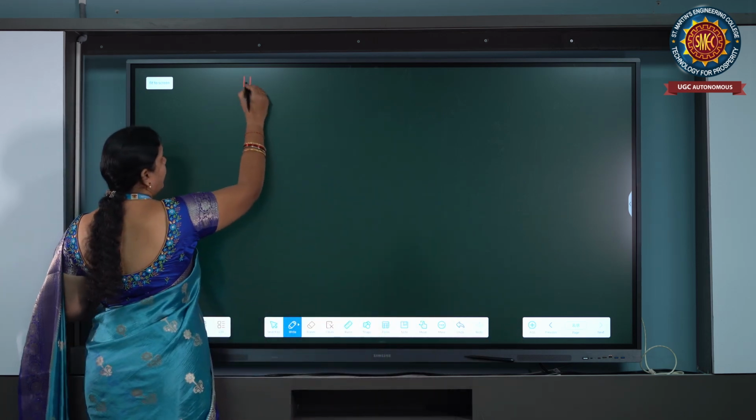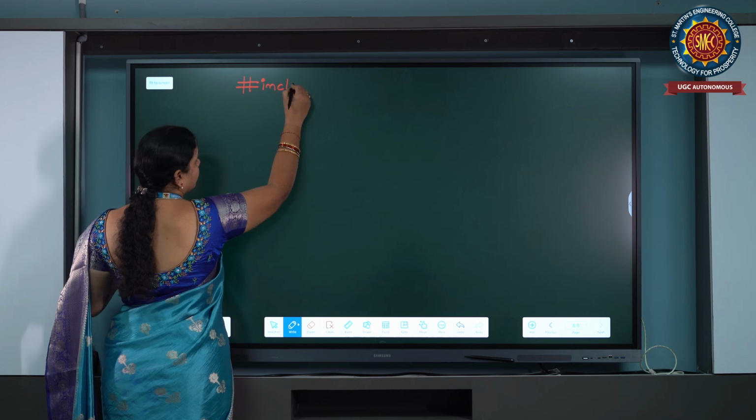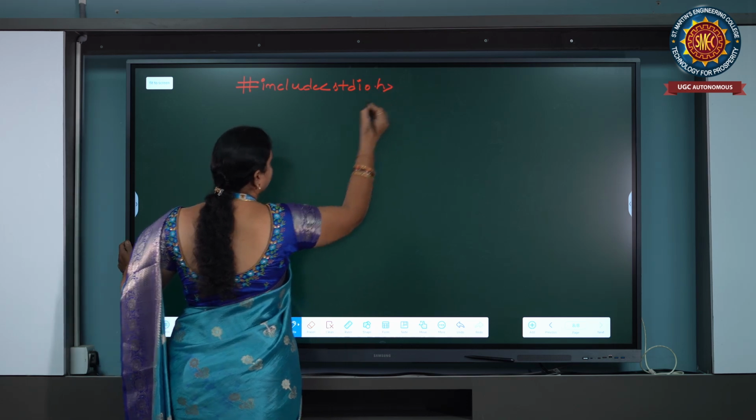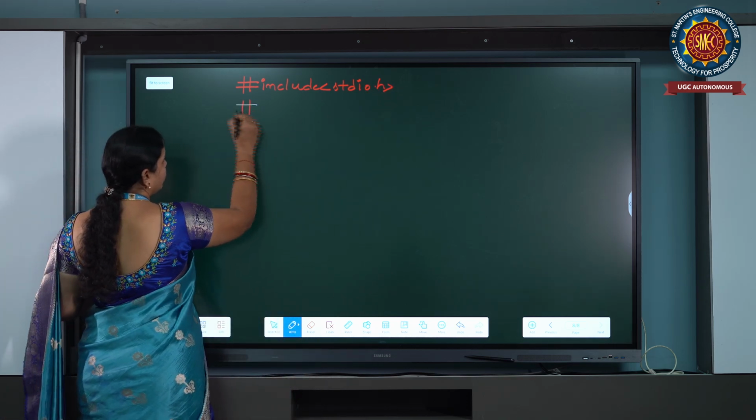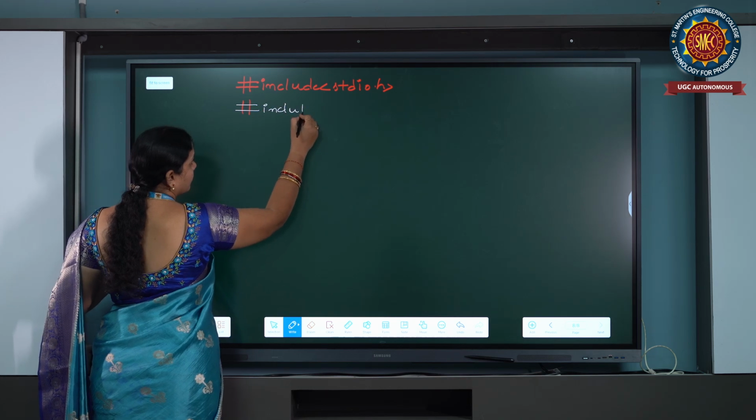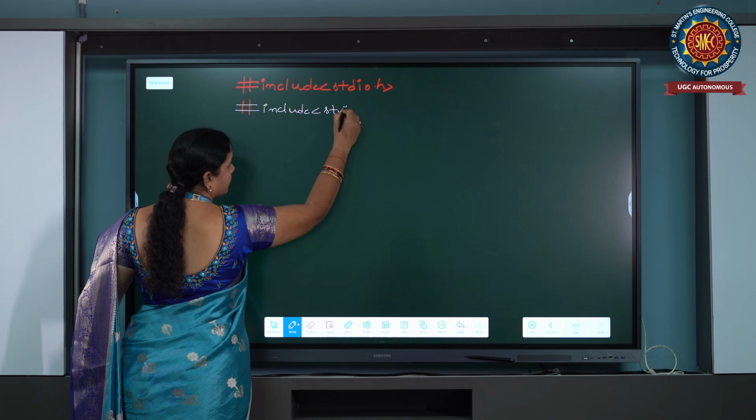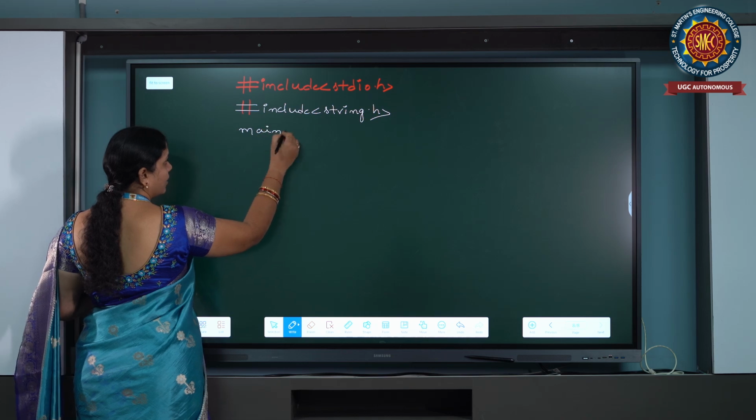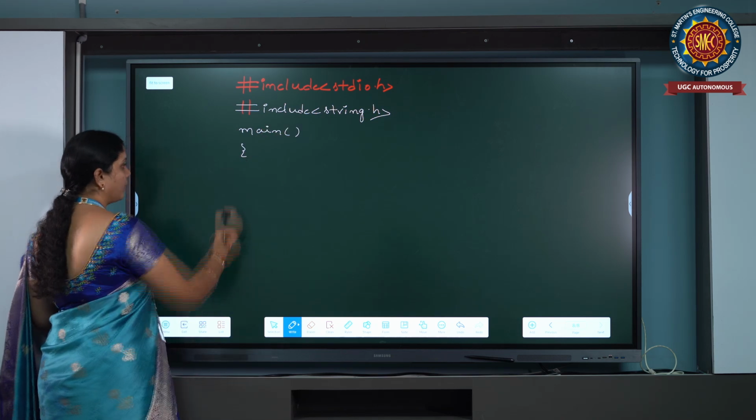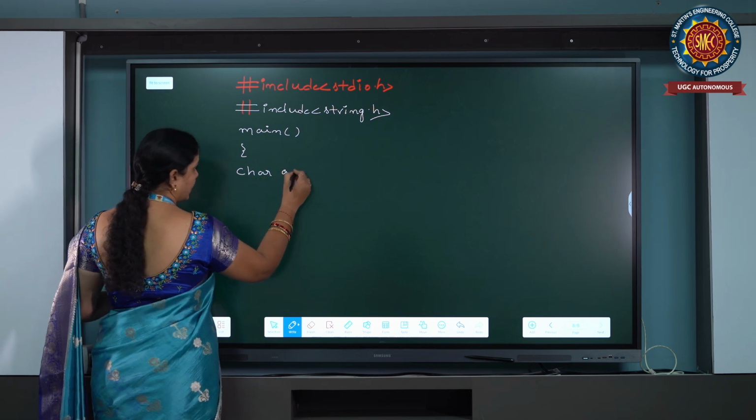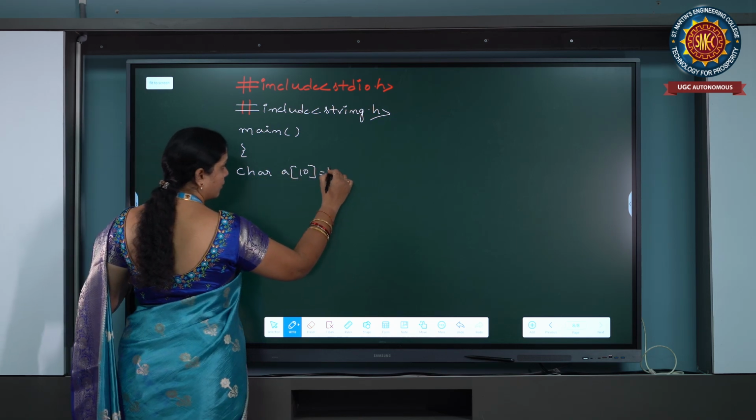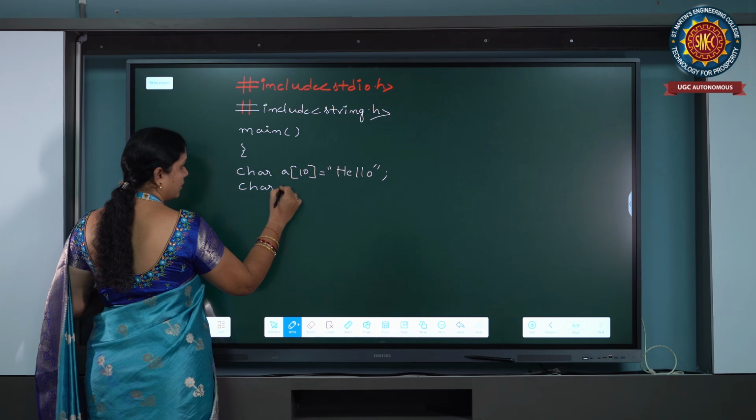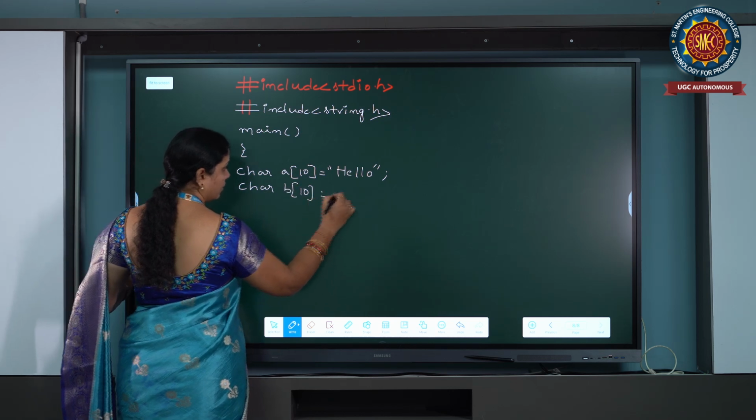So hash include stdio.h, hash include string.h. Every C program starts with the main function and its execution begins with the opening brace. Here we are declaring 2 character arrays, char a of 10 equal to hello, char b of 10 equal to hi.